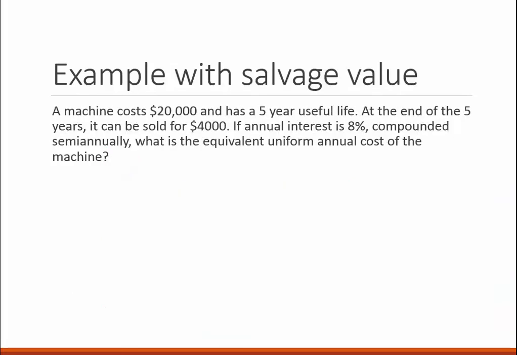Okay, let's continue. Let's do an example with salvage value. So this machine costs $20,000 and has a 5-year useful life. At the end of 5 years, it can be sold for $4,000 if the annual interest rate is 8%, compounded semi-annually. What is the equivalent uniform annual cost for the machine?